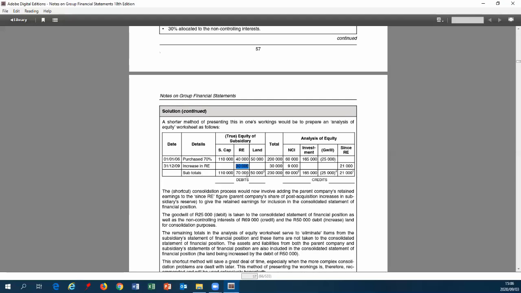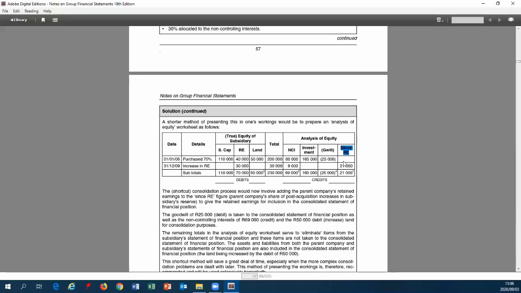That 30,000 is not fully entitled to H. Okay, so we need to divide it between our NCI portion, our 30%, the 9. And you can see we now have a new column in our analysis of equity, which is our since retained earnings. And that is H's portion of S's retained earnings that has increased over the period.